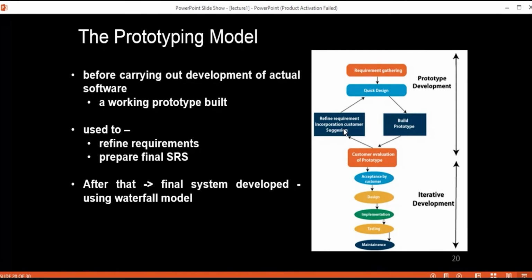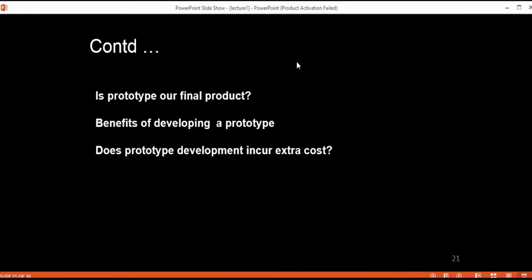So this whole cycle continues until we have received the final requirements. The main benefit of the prototype is that we gain experience of how the final product should be, and it helps us to better finalize those requirements from the customer.